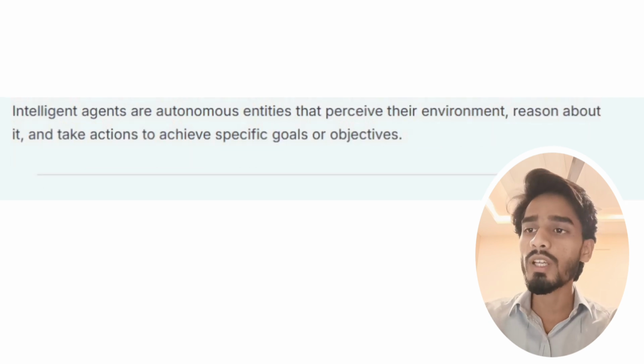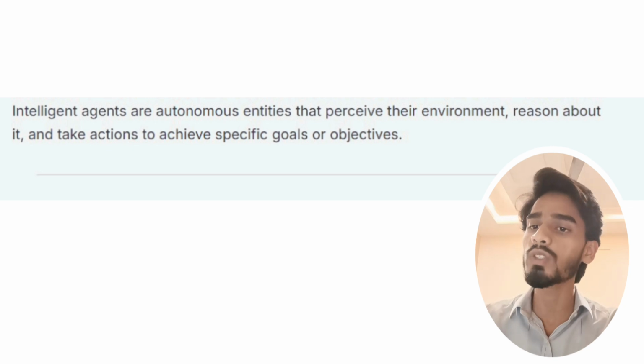Next, what are intelligent agents? Intelligent agents are autonomous entities that perceive their environment, reason about it, and take actions to achieve specific goals or objectives.